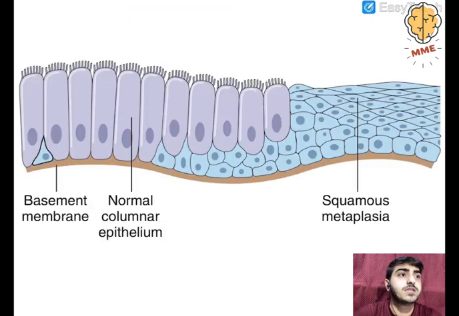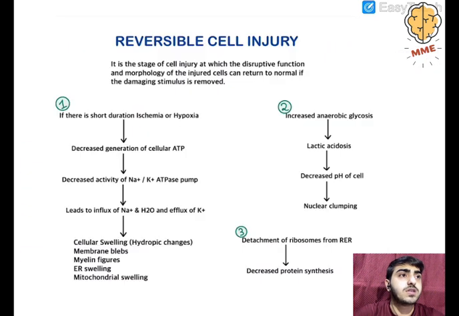Next we move on to reversible cell injury. See, the cell is trying to adapt. When the cell loses its ability to adapt, or is unable to adapt, then it will go into reversible cell injury. It is the stage of cell injury at which the disrupted function and morphology of the injured cell can return to normal if the damaging stimulus is removed. If the stimulus which affects the cell is removed, then the cell can revert back to its original state. The term itself says reversible cell injury.